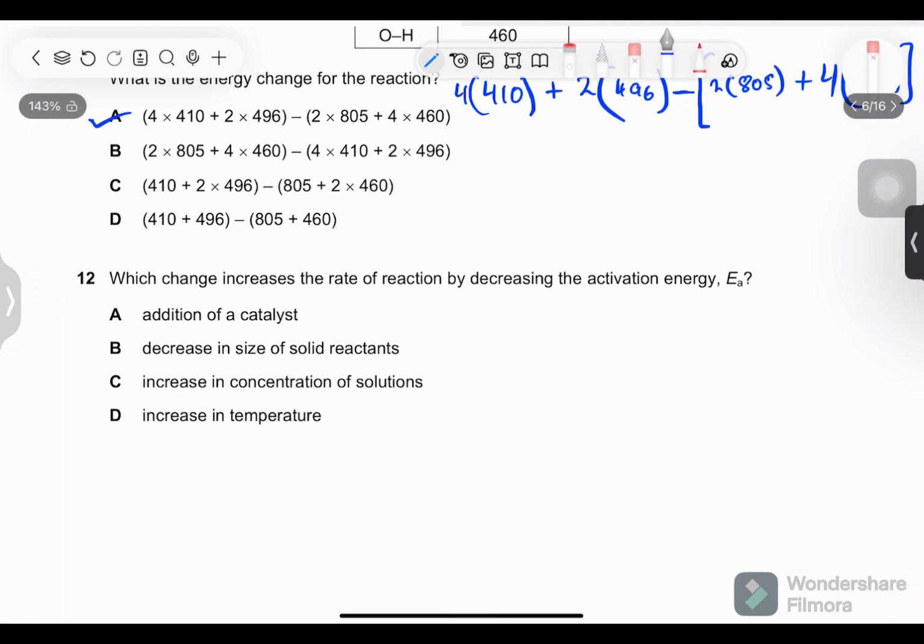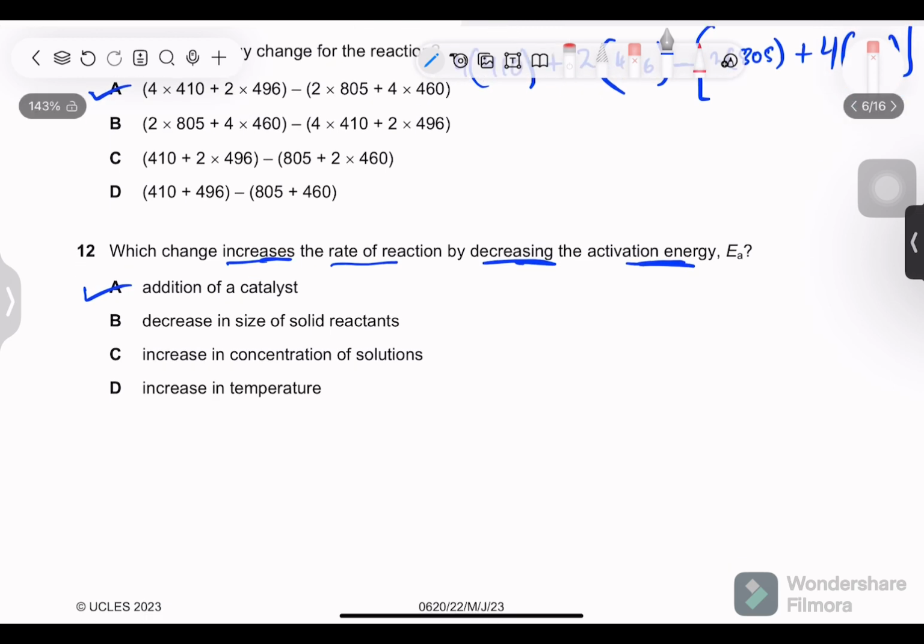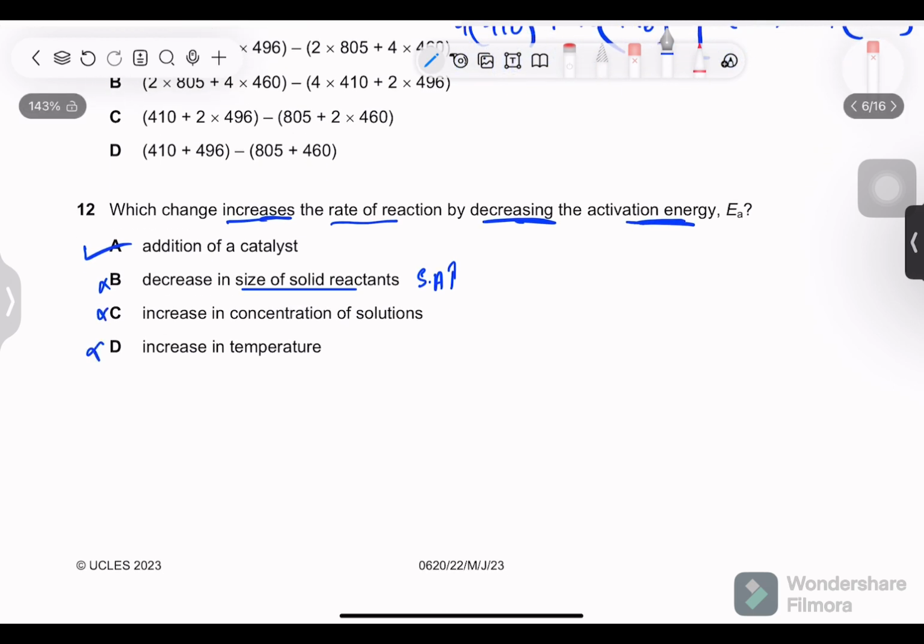Next, 12, which change increases the rate of reaction by decreasing the activation energy. So there are two conditions. Rate of reaction should be increased, and the substance should be doing it by decreasing the activation energy. So yes, addition of a catalyst, by offering an alternate reaction pathway. Decrease in size of solid reactants. This is not correct, as it will increase the surface area, but it won't decrease the activation energy. So wrong. This is increase in concentration. All of these increase the rate of reaction, but they won't decrease the activation energy. Same is for temperature and same is for concentration.